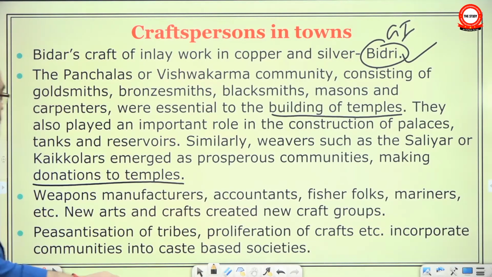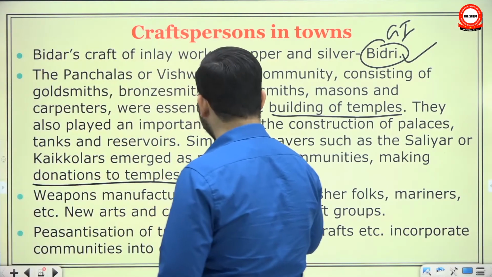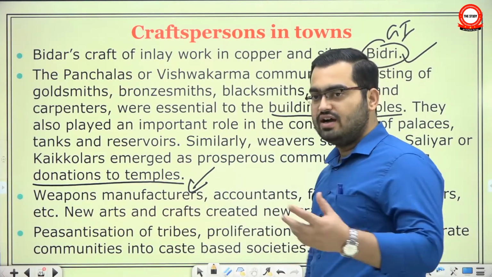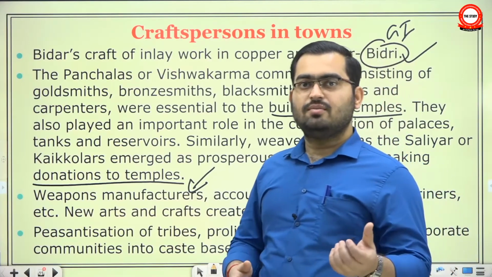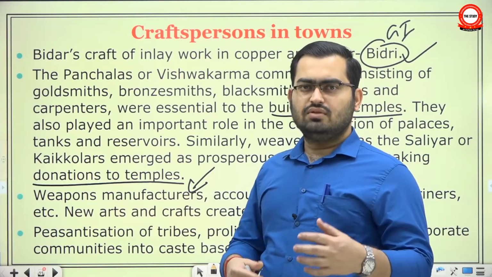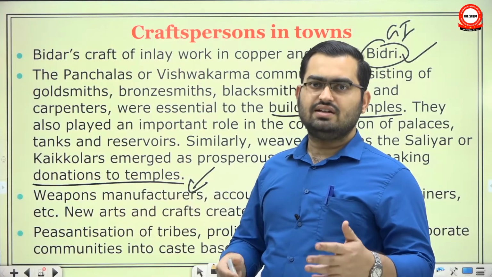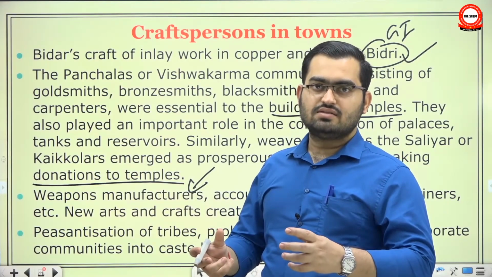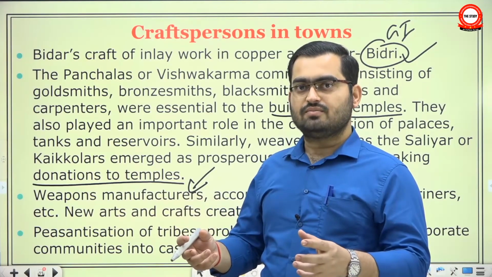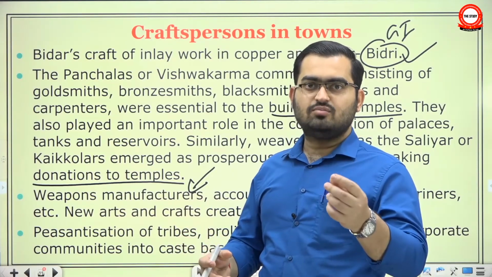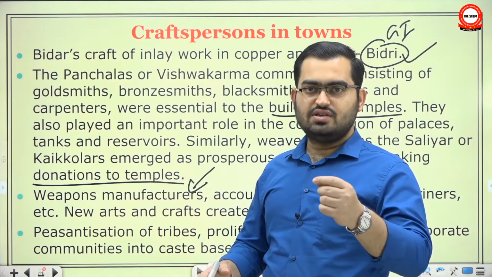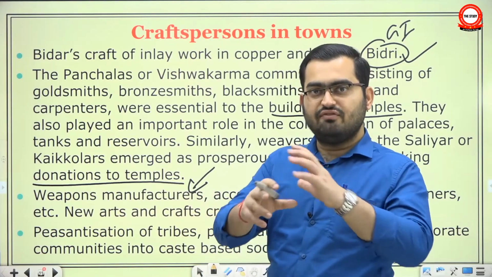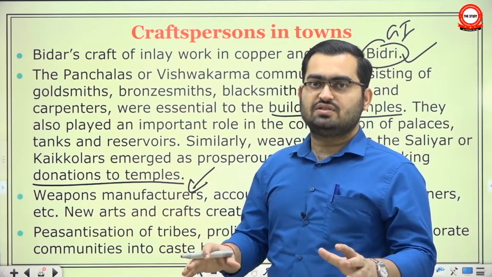Now think about it. On one hand, you have a craft of making weapons, and weapon is not one category. You have sword, you have gunpowder technology, so you have small muskets, not, let's not use the word musket for it. The earliest guns were arquebus. Then you have these earlier artillery guns which developed varieties later on. So you have these cannonballs, then you have these sharp nails, such things. So even in weapons manufacturing, you will need very different kinds of specialists.